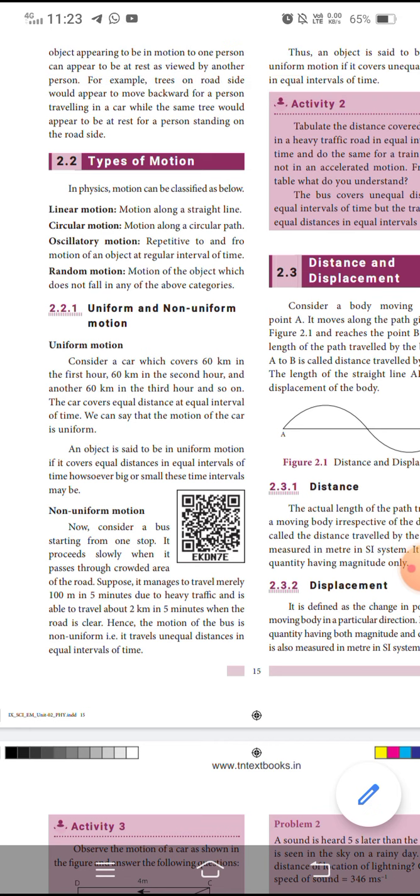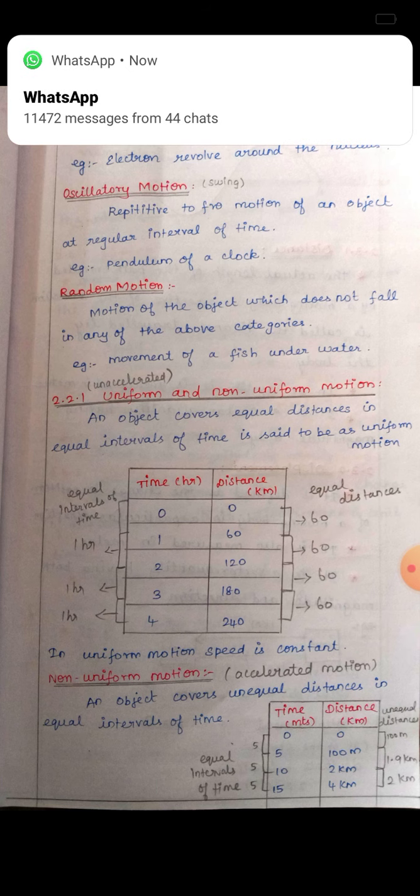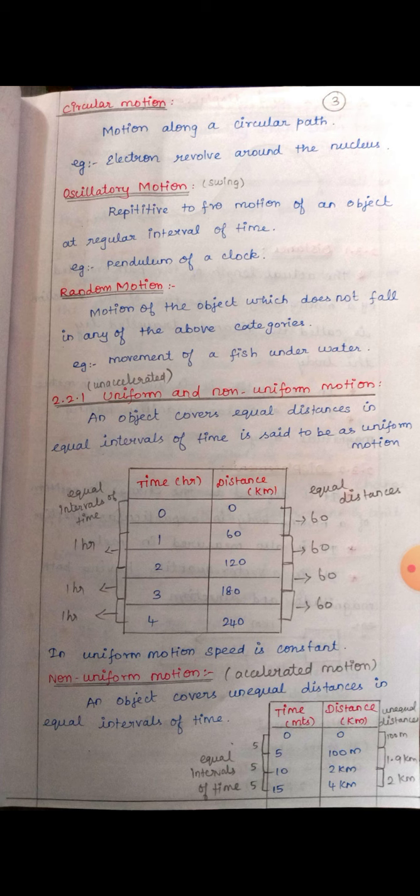See here, consider a car which covers 60 km in the first hour, 60 km in the second hour and 60 km in the third hour, and so on. The car covers equal distances in equal intervals of time. So we can say this motion is uniform motion of the car. See here children, in 1 hour the car covers a distance of 60 kilometers. So we take time in hours and distance in kilometers.